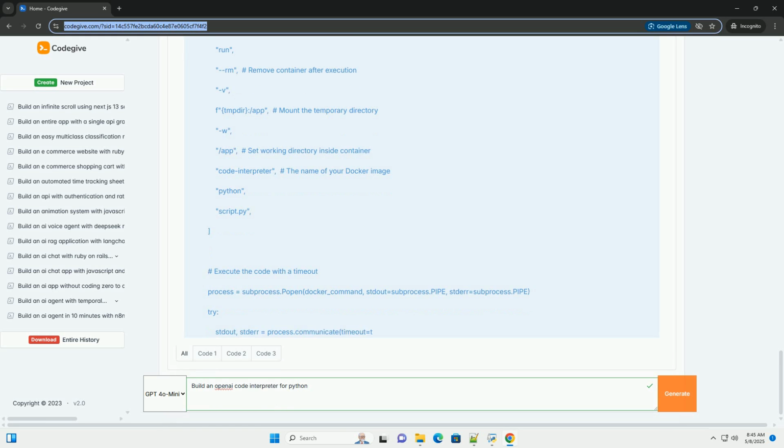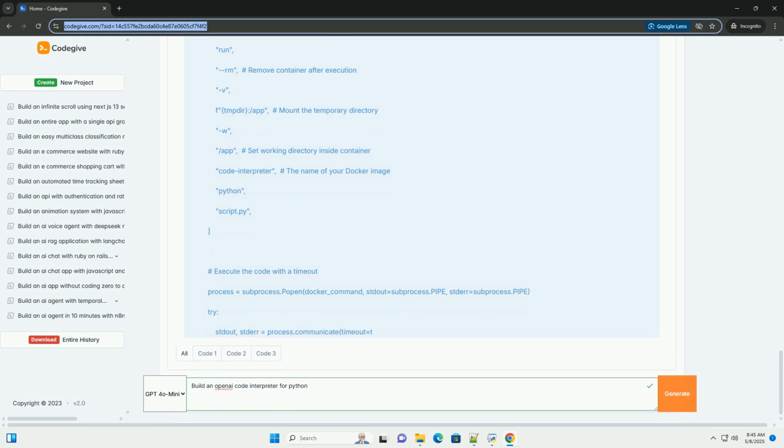Rate limits: be mindful of OpenAI API rate limits. Implement proper error handling and retry mechanisms. Hallucinations: LLMs can still hallucinate and generate code that is incorrect or doesn't work as expected. Carefully validate the code and the results.